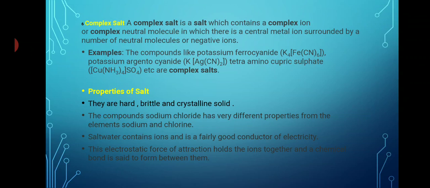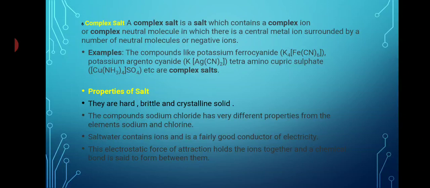What is complex salt? A complex salt is a salt which contains a complex ion or complex neutral molecule in which a center metal is surrounded by a number of neutral molecules or negative ions, like K4Fe(CN)6, potassium ferrocyanide, potassium ferricyanide. These are examples of complex salt.